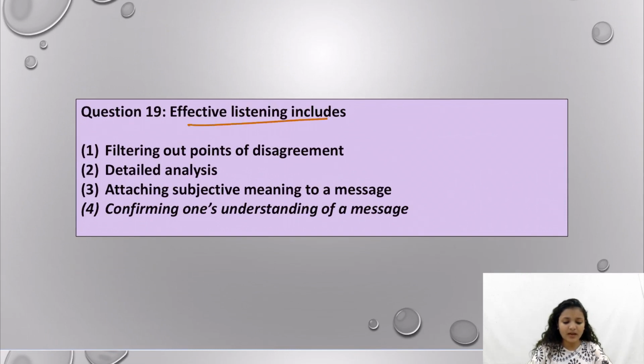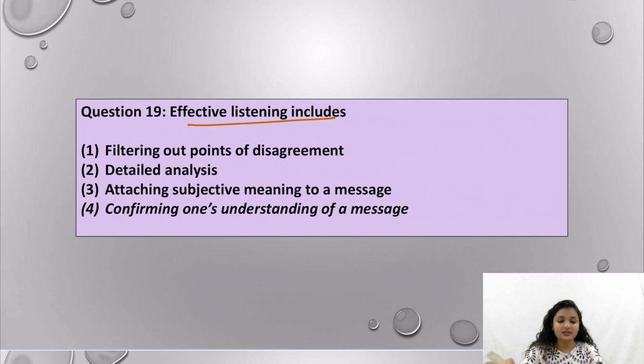Then we have question number 19. What is effective listening? Effective listening is basically when a receiver understands the intent of the message that was communicated by the sender in the exact same way. So the intent of the message understood and the intent of the message sent should be the same, and for that the listener should listen properly and clarify things.